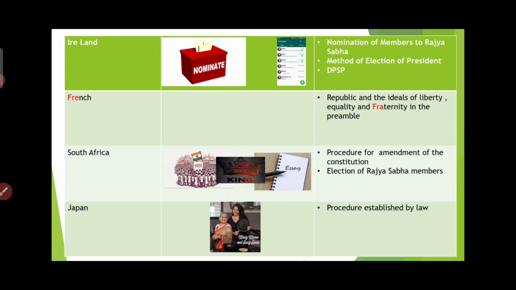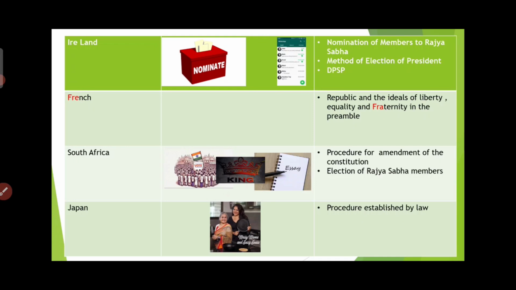In that land, land means Rajya Sabha, only nominations will take place. Method of election of president: only one person will be elected as president, no matter how many members get nominated. That president who has been elected, his pic should be everyone's DP.